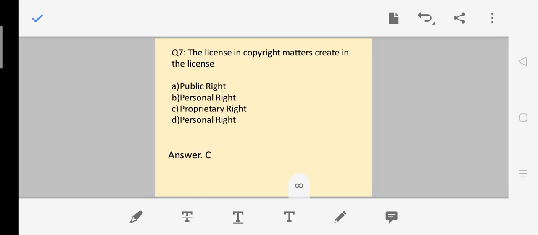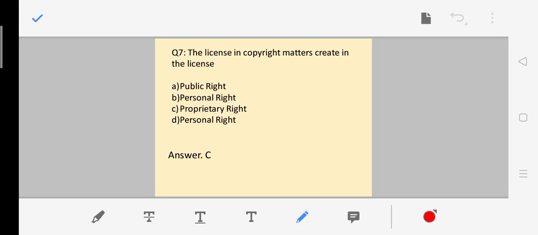The license in copyright matters create in license. So this relates to Copyright Act 1957. What does basically the question mean, what does copyright give a person, that is what does the copyright lead to? It leads to basically proprietary right. So that would be the right answer.